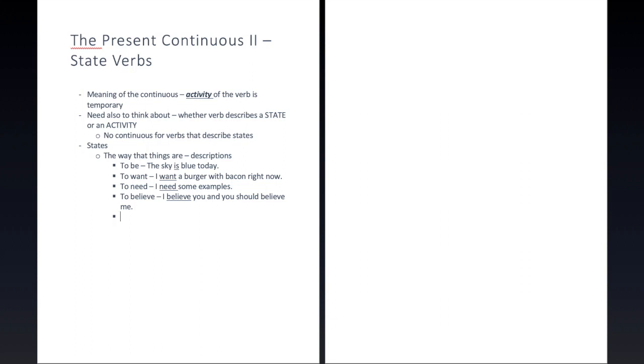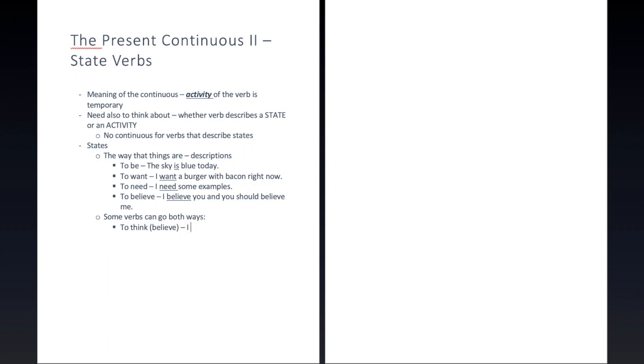Some more interesting examples maybe are verbs that can go both ways. So think is a good example of this. So one meaning of think is kind of like believe. You just have a certain idea that you think is true, kind of.